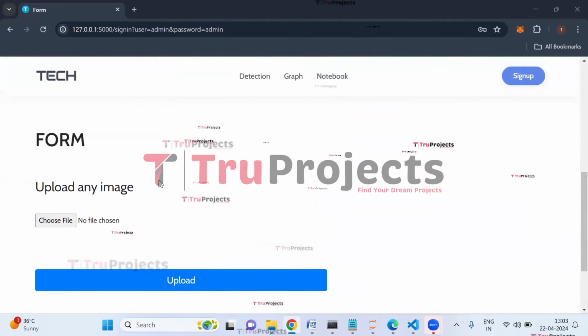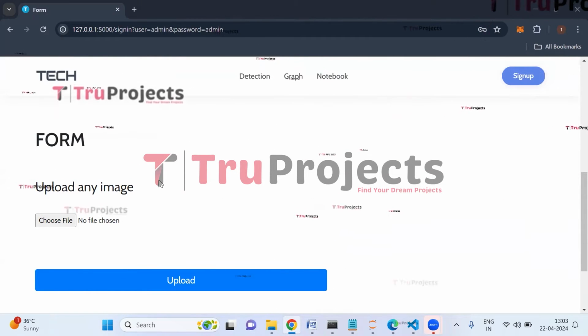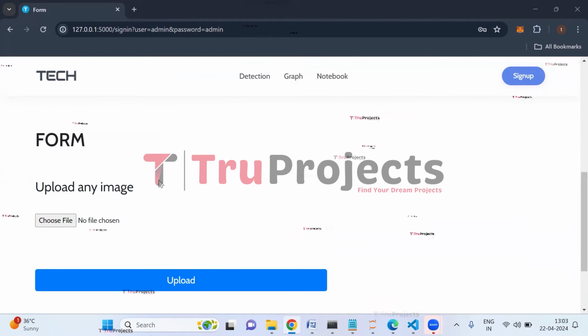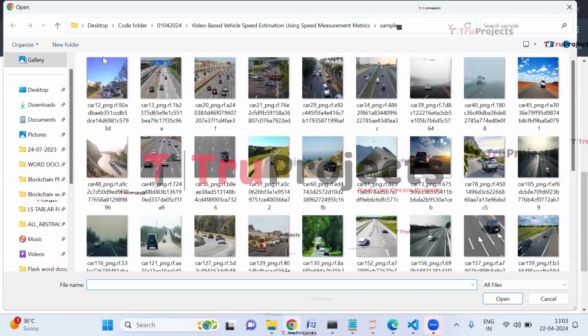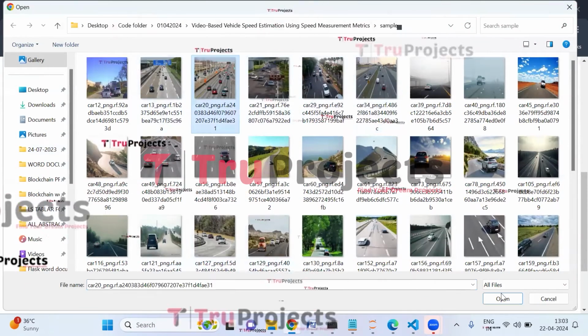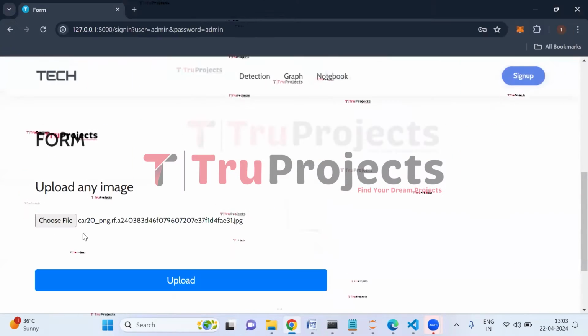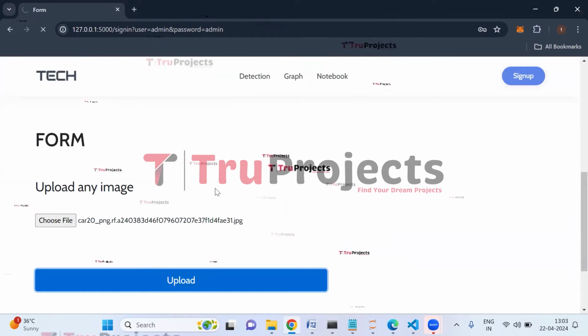So here we need to upload the images of the vehicles, and after uploading the images, the application will detect the speed of the vehicle. So click on choose file to select the images. So here from the test cases folder, I'm selecting the third image. Now click on open. So here we can see that the image is loaded. Now click on upload button.